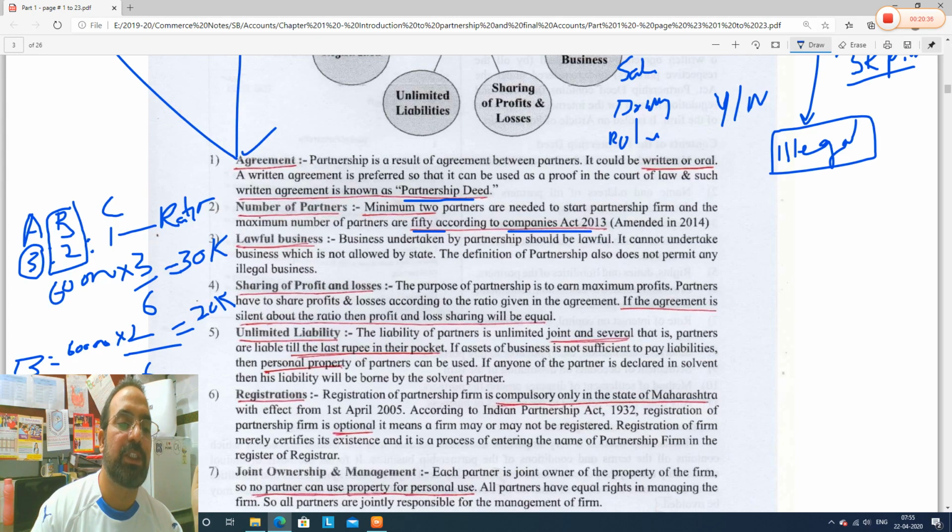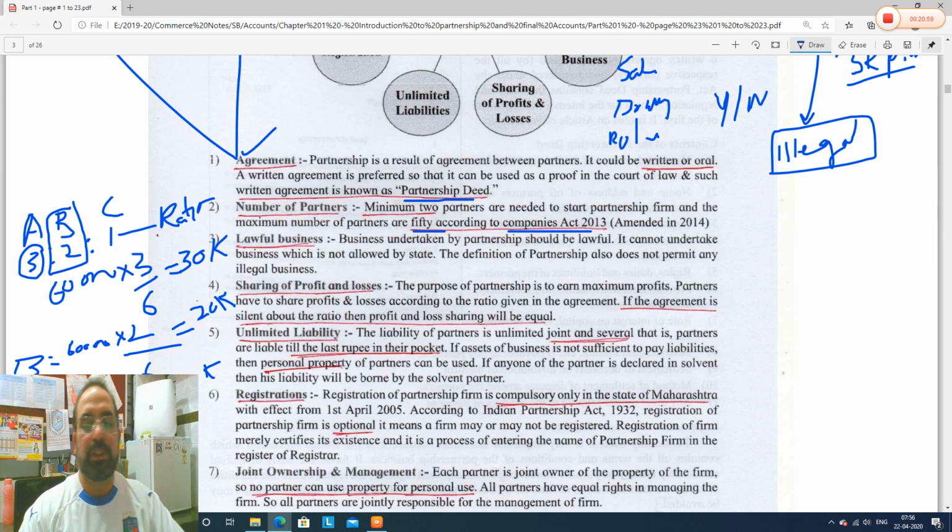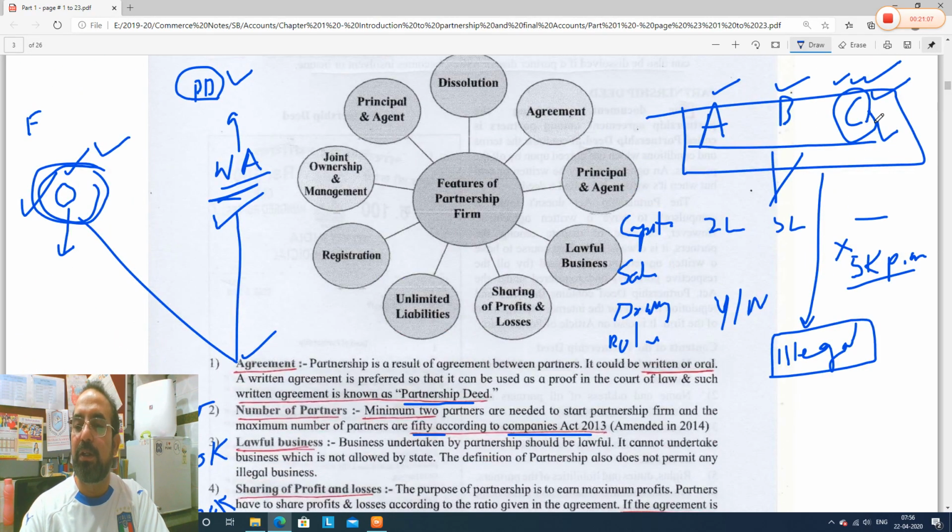And what about the last person, C? C has only 1 share out of a total of 6 shares. So with a total profit of 60,000, C will get 1 by 6. If we simplify, he will get 10k. This is called the profit sharing ratio: how partners share the profits of the business. So going to our example, A, B and C were partners, and they decided the profit sharing ratio 3:2:1.